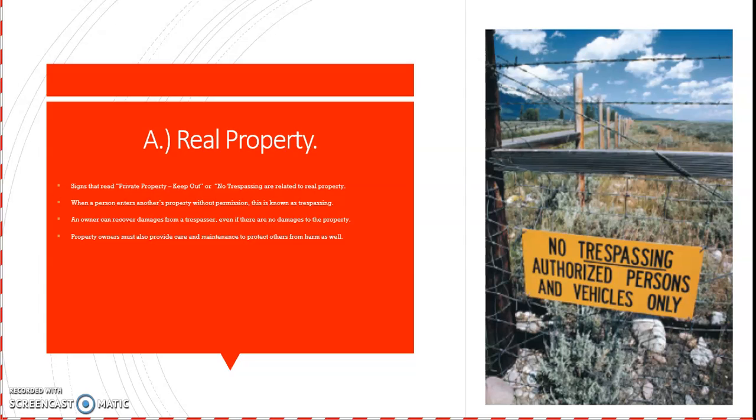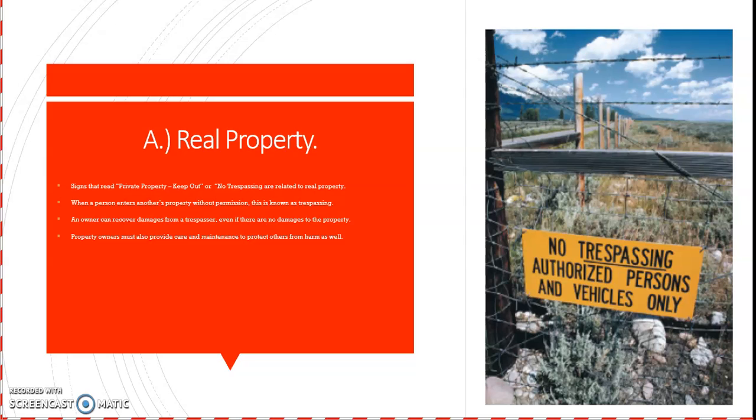Real property. Signs that read "private property, keep out" or "no trespassing" are related to real property. When a person enters another's property without permission, this is known as trespassing. An owner can recover damages from a trespasser even if there are no damages to the property.